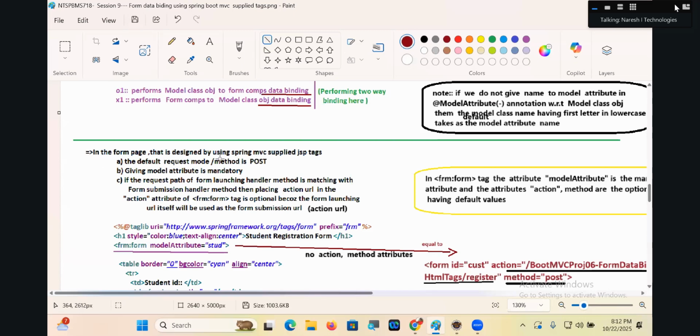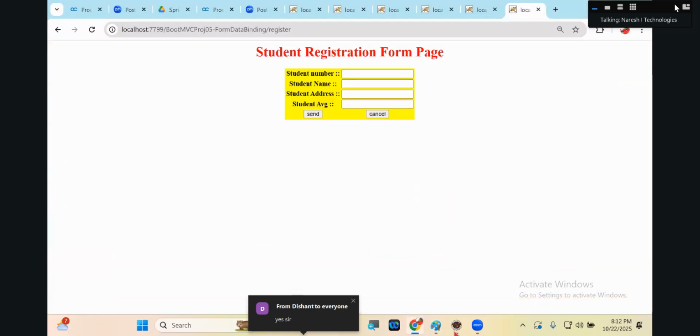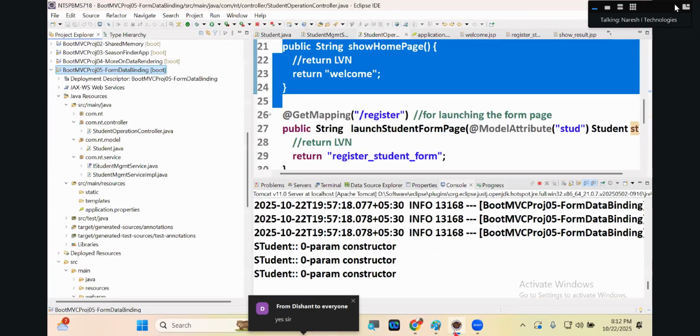For the form page designed using Spring MVC, the default request mode is post. Now let me make this application work with Spring MVC supplied JSP tags.